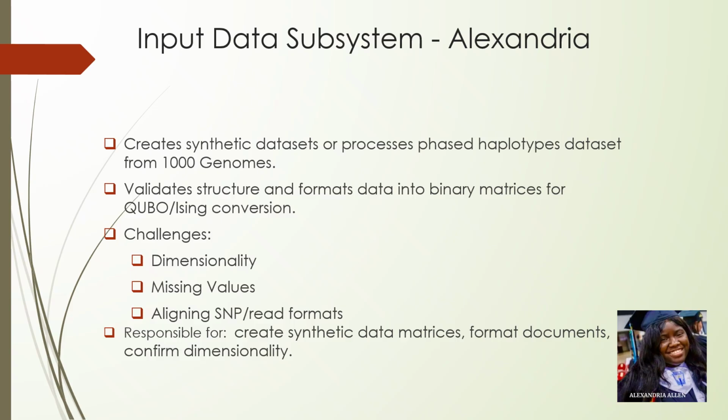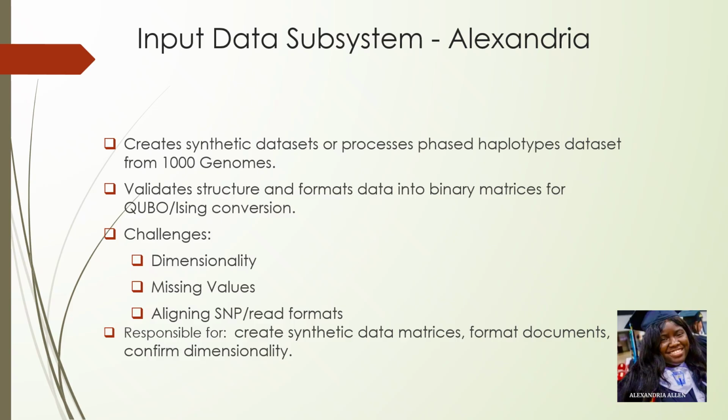Second, I convert all of that into binary matrices. These matrices are what feed into the QUBO and Ising models. So the formatting has to be extremely precise. Every allele is translated into a 0 or a 1, and the dimensions of the matrix have to match exactly what the model parameter subsystem expects. Third, I check for common data issues, things like mismatched SNP counts, missing values, or incorrect structuring. If even one part of the matrix is off, the QUBO model won't compile and the QAOA circuit won't run.